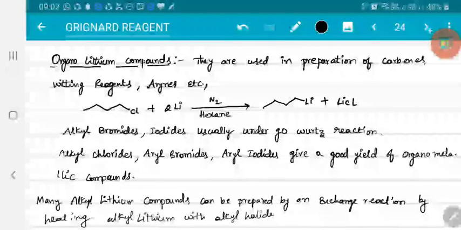For example, ethyl chloride with a methyl lithium compound, you will get a propyl lithium compound, and so on.